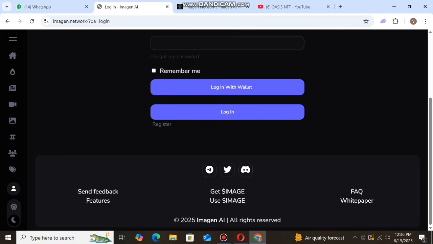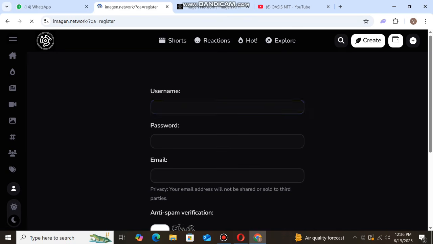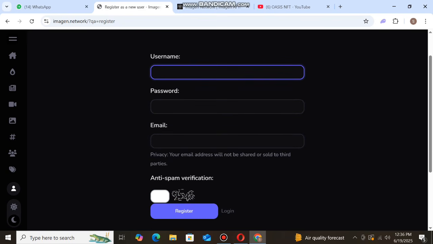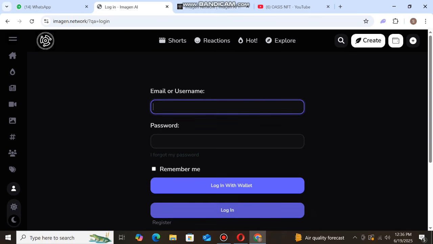You can click the register button, then enter your username, your password, your email, and the anti-spam verification code, then click the register button to register your account. If your account is already registered, click the login button, enter your email or username and your password, then you can log in.